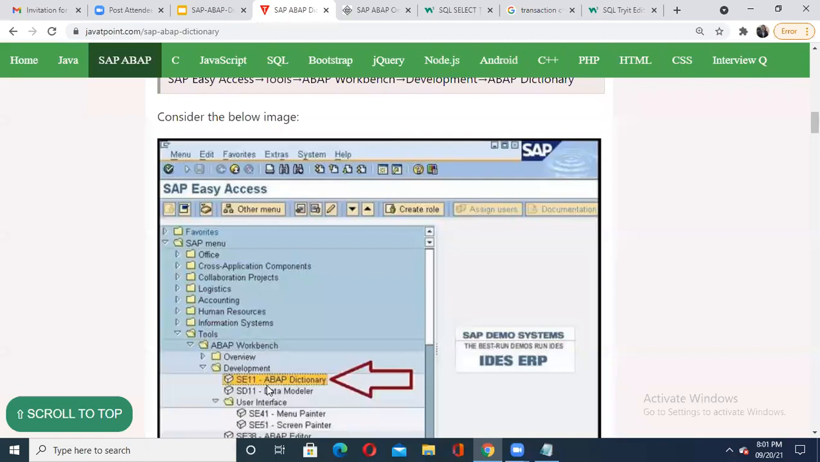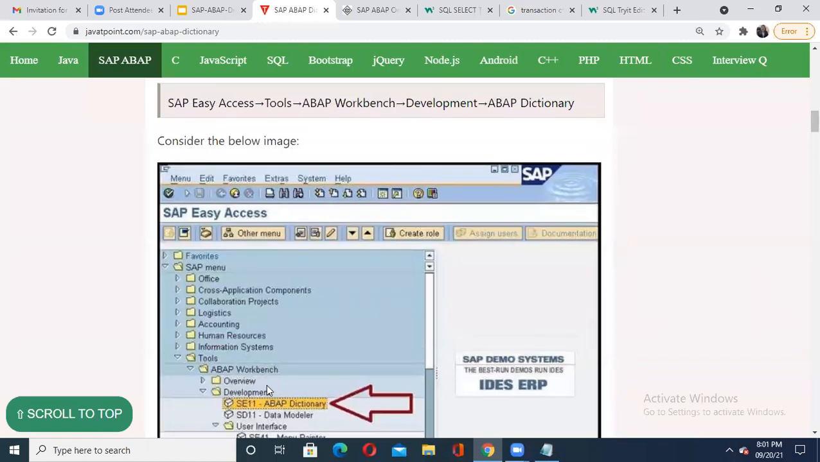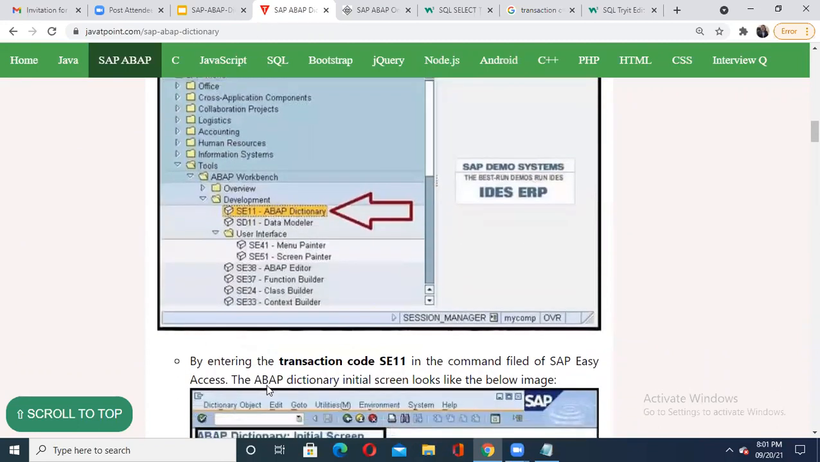Okay, so I am repeating: SAP Easy Access, then go to the tools. Inside the tools, select the ABAP Workbench. Inside the ABAP Workbench, select the development, and then click on ABAP dictionary. Okay, so you will get your entry to your ABAP dictionary.